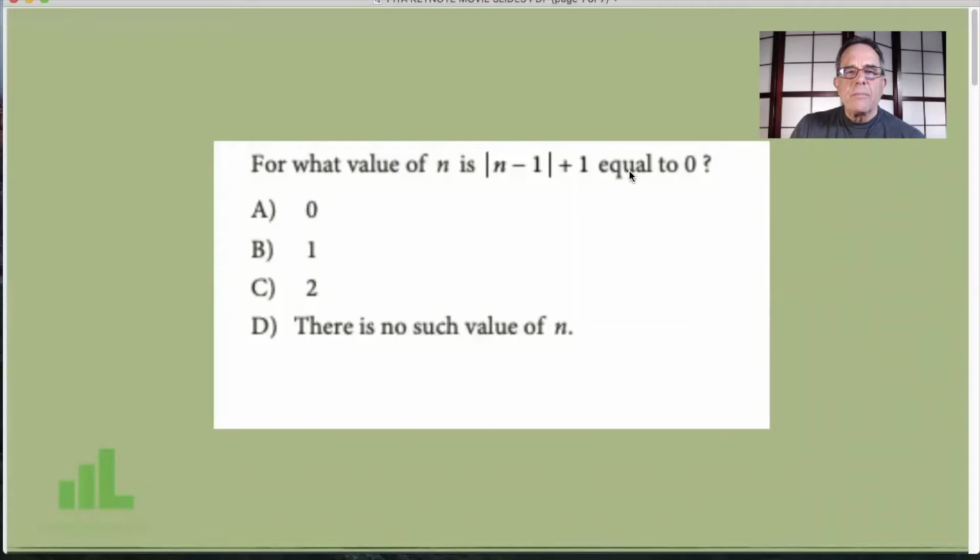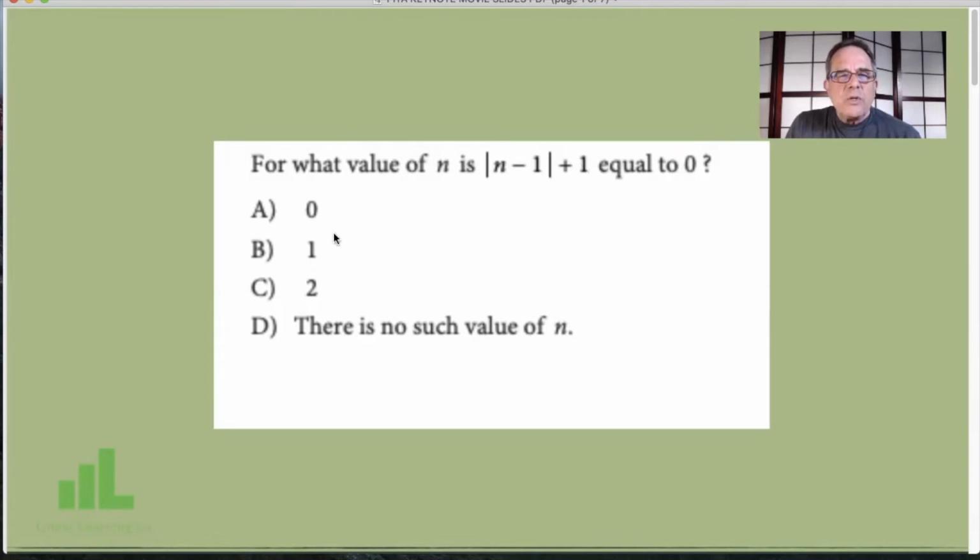Our next example is absolute value. For what value of n is the absolute value of n minus 1, plus 1, equal to 0? Now we could try to create some kind of algebra here, or we could just say, wait a minute.